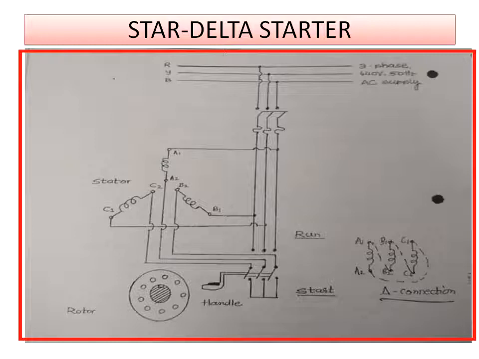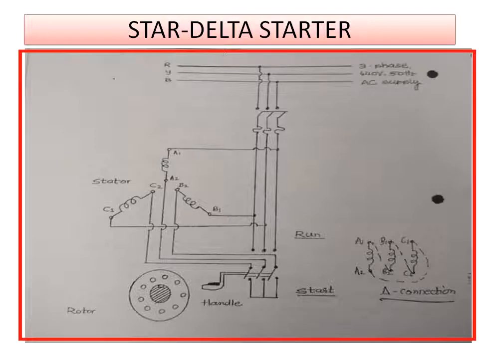Then A2, B2, C2 are shorted. A2, B2, C2 are secondary terminals, A1, B1, C1 are primary terminals. These A1, B1, C1 starting winding points are connected to the three-phase line supply through the fuse wire RYB. These secondary points A2, B2, C2 are connected to a TPDT switch, triple pole double throw switch.